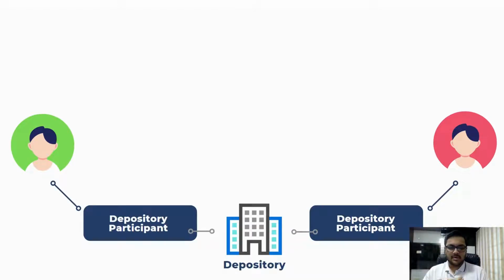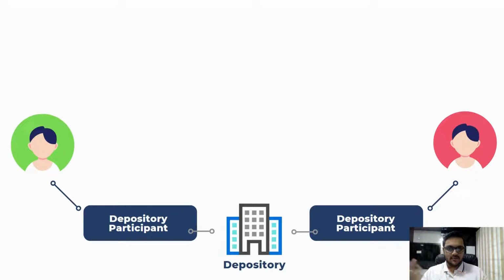Now the third thing is the depository participant. First of all was the trade. The transaction needs to match, the seller and the buyer need to agree at the same price, the quantity should match, all of that was done by the trading member. The trading member collects the order, and the matching system is done by the NSE and BSE. Next is the transfer of money. So the three things which I told you: trade, money and shares. We understood about trade, we understood about money. The third one is shares.